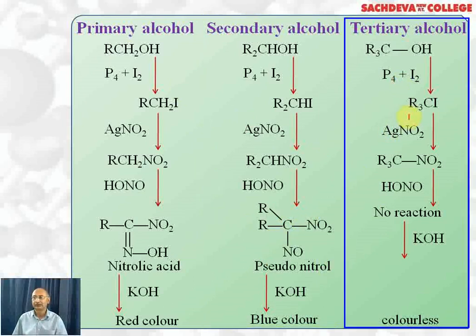Tertiary alcohols react with phosphorus and iodine to form tertiary iodide. With AgNO2 they give tertiary nitro compounds, but tertiary nitro compounds do not have alpha hydrogen, that's why they don't react with HNO2, so there won't be any further reaction with KOH, so here we get a colorless product.